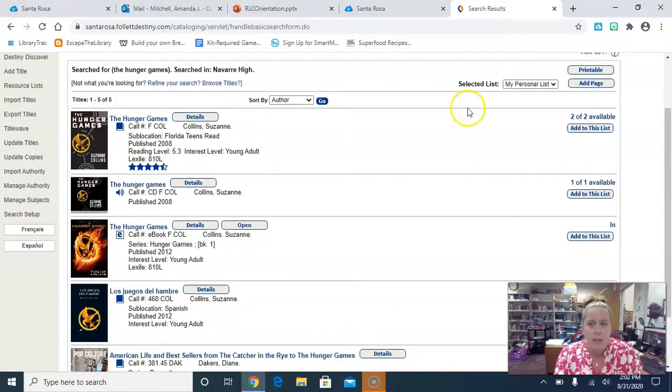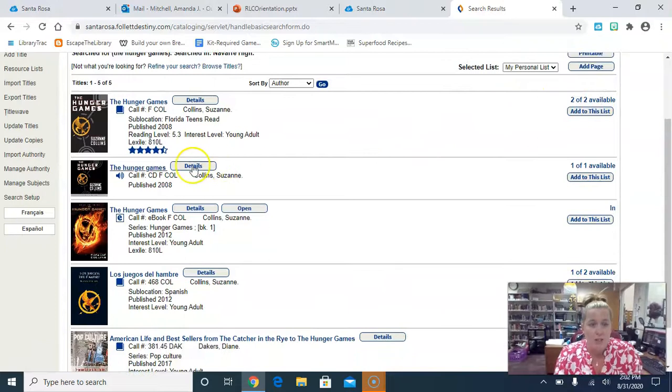So you can see we have 2 copies of The Hunger Games in the library right now, and they're both available. We also have an audiobook, and we have an ebook of The Hunger Games. Well, we also have it in Spanish, okay? And you can also see on here the call numbers. So this is where you would find this book in the library, in the fiction section under COL for Collins. Now, it says sublocation Florida Teens Read, but it's not a recent one. The only ones that are in that section are this year's Florida Teens Read.